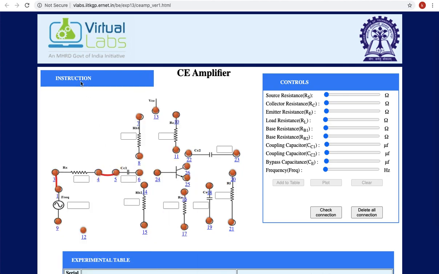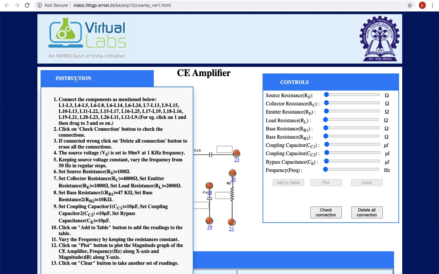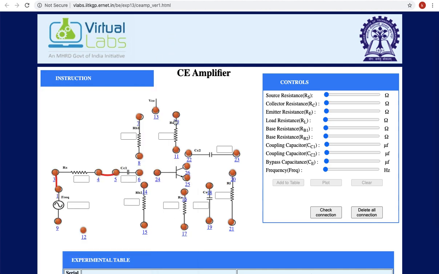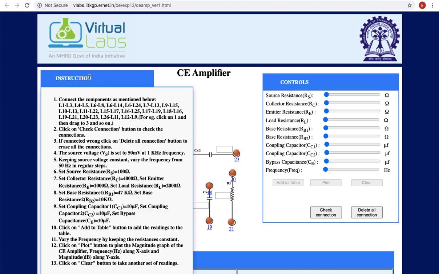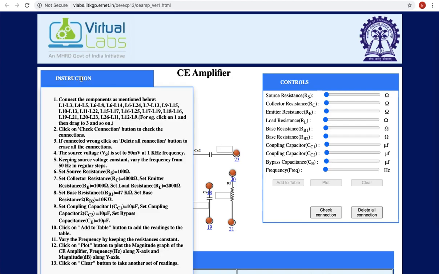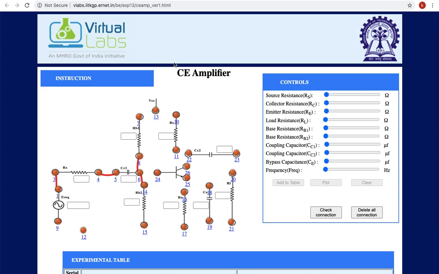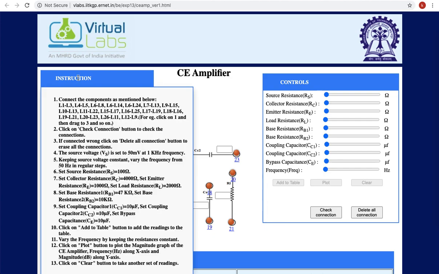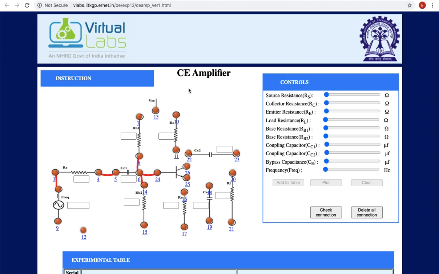L4 to L5. L6 to L8 means connect the input coupling capacitor to the RB1 resistor. L6 to L14, so the same input coupling capacitor to the RB2 resistor. L6 to L24 means connect the input coupling capacitor to the base of the transistor. Next, L7 to L13 means connect the RB1 other terminal to VCC.